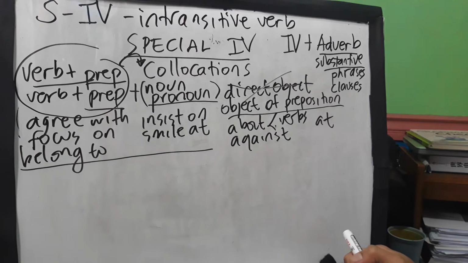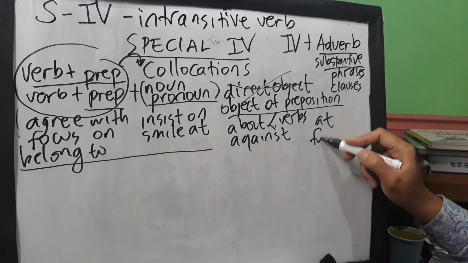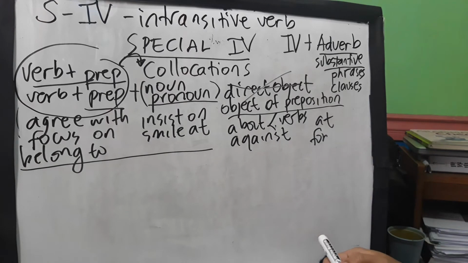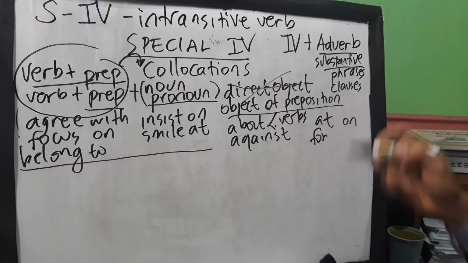How about for? You can say apply for, beg for, pray for, wait for, apologize for, and many verbs. We also have on.